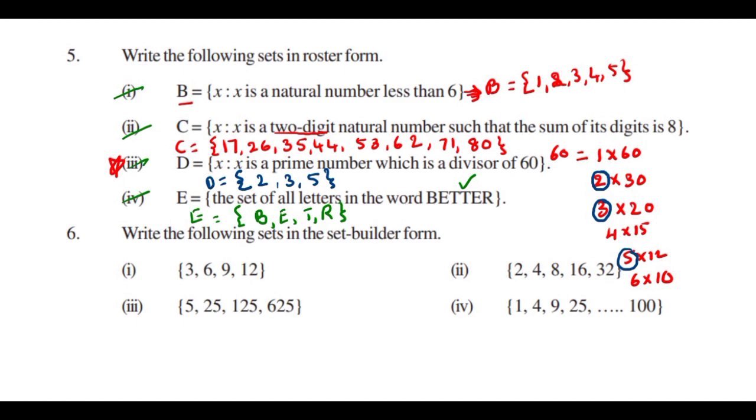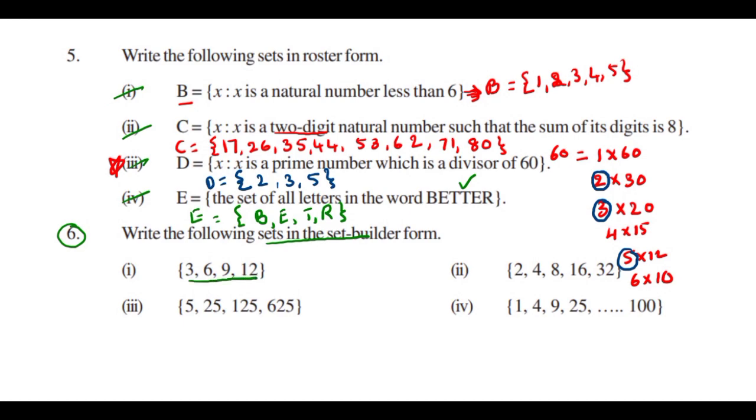And here is question number 6. Given all in roster form, we should write in set builder form. This is the most important for board exams, very, very, very important. So how to write this one? You see, these all have a common property, that is, all are multiples of 3.